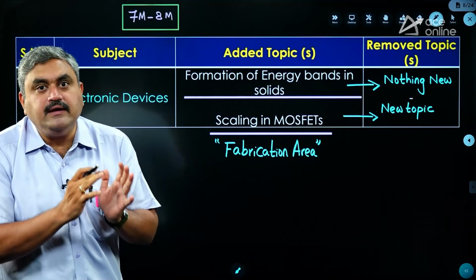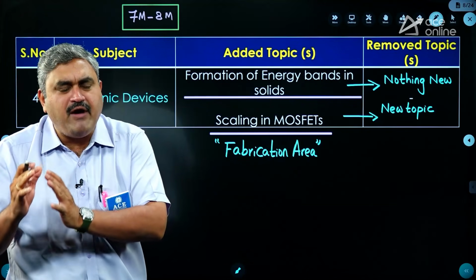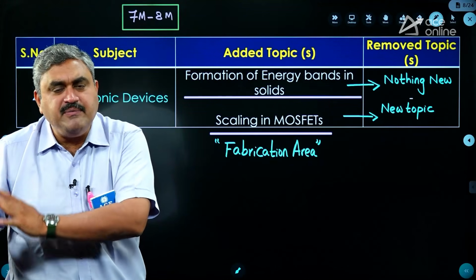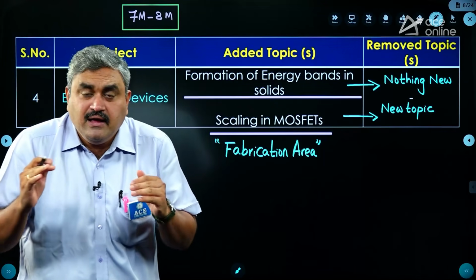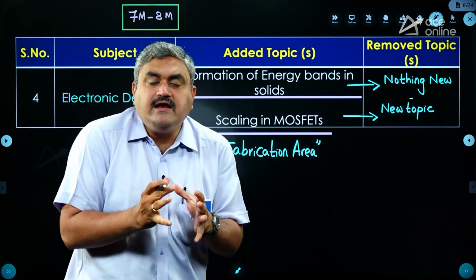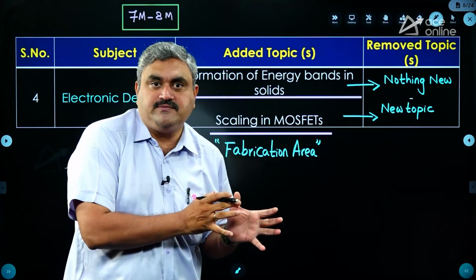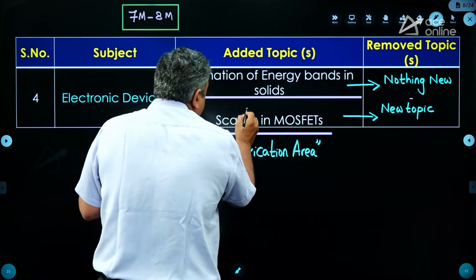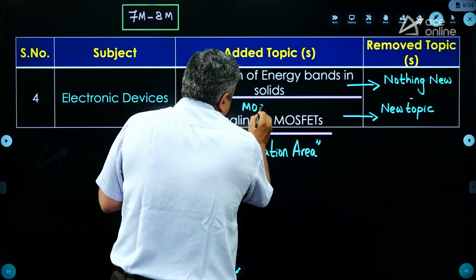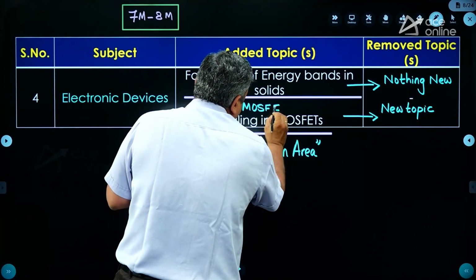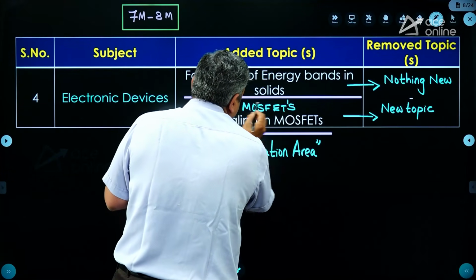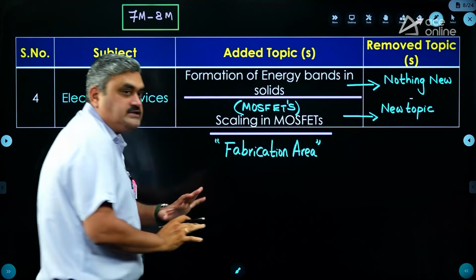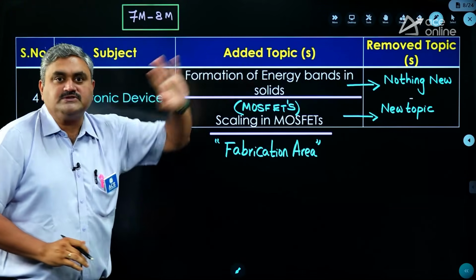And for MTech, in terms of VLSI, embedded, fabrication, microelectronics, semiconductor physics, whatever you take, the basic area related with this is the fabrication process. So MOSFETs will be the most important area. The concentration will be on MOSFETs, and how the fabrication of these MOSFETs is taking place in the latest technology, that comes under the scaling of MOSFETs.